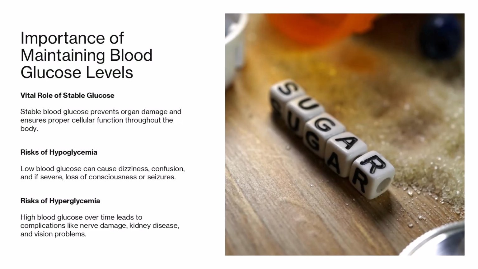Importance of maintaining blood glucose levels. Stable blood glucose levels are vital for health. When glucose drops too low, a condition known as hypoglycemia, symptoms like dizziness, confusion, and even seizures can occur. On the other hand, chronic high blood glucose, or hyperglycemia, can damage organs over time. It contributes to complications such as nerve damage, kidney disease, and vision problems. Insulin is the key regulator that prevents these extremes, maintaining glucose within a healthy range.